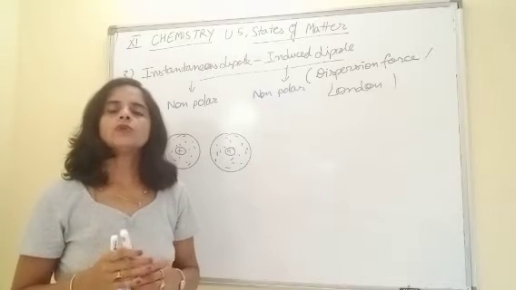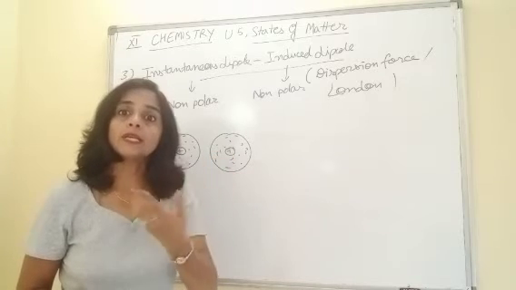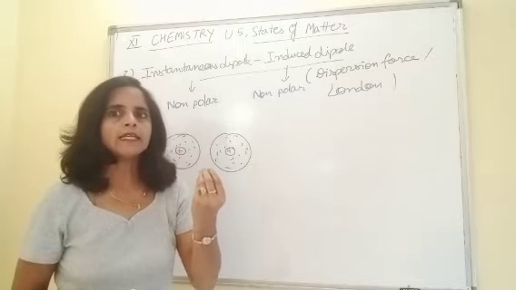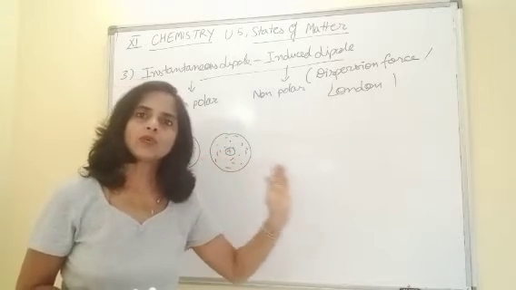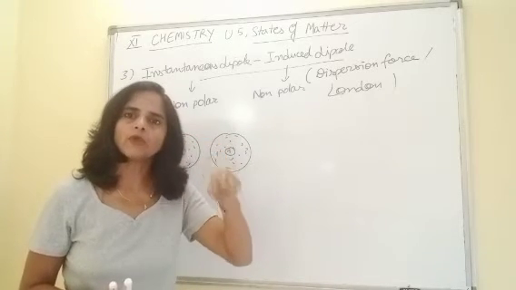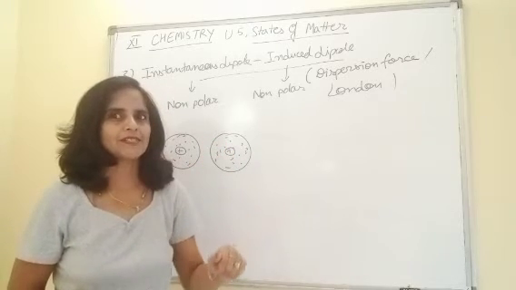So, when electron clouds are rotating around the nucleus, at a particular instant of time the electron cloud may shift towards a particular direction. At that particular moment, a dipole is introduced.